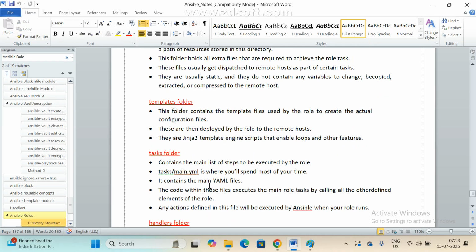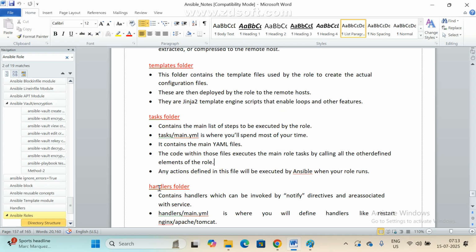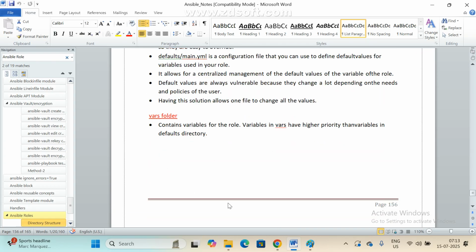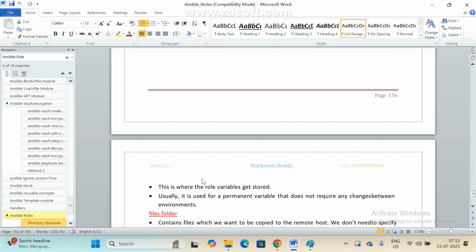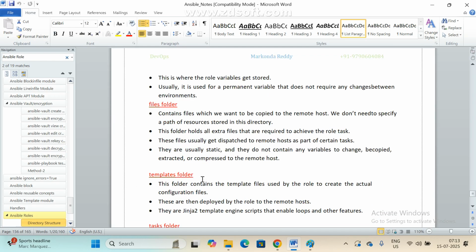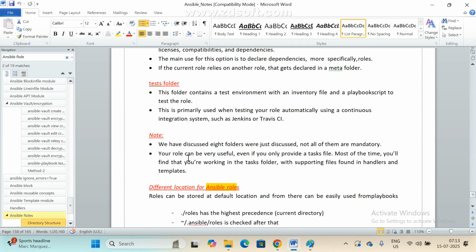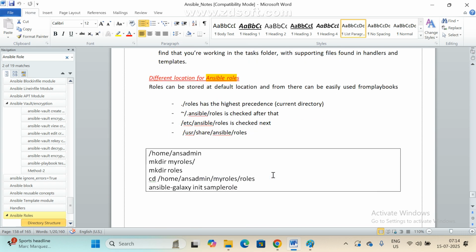See, it contains the main.yml file. The code within those files is executed in the main role task by calling all the other defined elements of the role. Same way we can see handlers also. We can see one file, main.yml. The handler related information we are going to write here. There is a variables folder. Under the variables folder also we can see one file. Under that we are going to declare our variables. So like this, if we create any role, there is no need to do anything, it is generated by default by the role only.